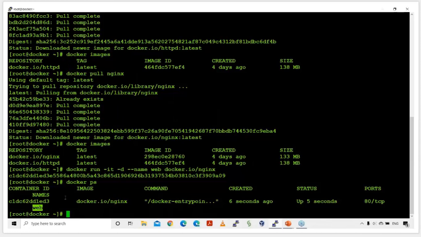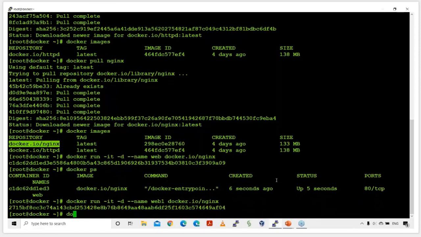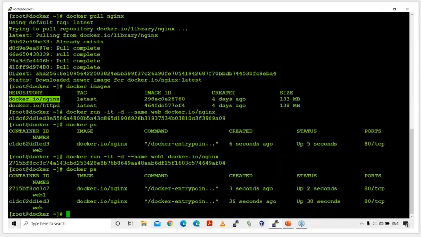All right, so now if I want to start one more container, I can easily start it. Let me use the command docker run -it -d. So it has an interactive terminal, and -d stands for detached mode. Let me give the container the name web1, and I will use the image docker.io/nginx. What it will do is create a container called web1, and see here, it is running very nicely. And how many seconds did it take? It hardly took 3 or 4 seconds to start the container. My OS is there, my software is there, the software is inside that. I just need to put my index.html pages inside that, and it will start working.